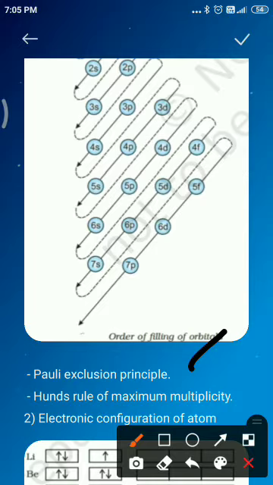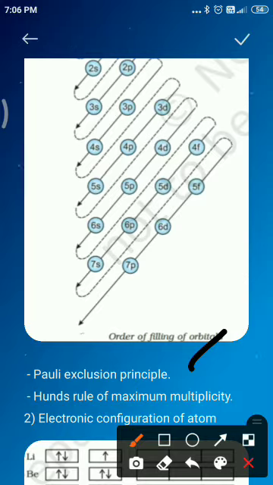According to Pauli's exclusion principle, no two electrons in an atom can have the same set of four quantum numbers.